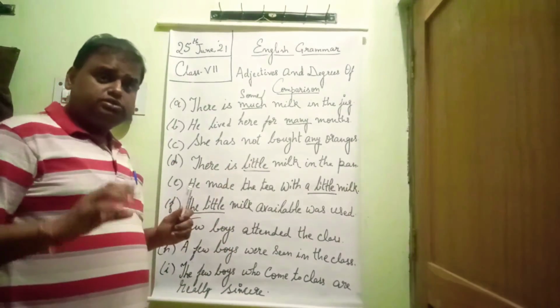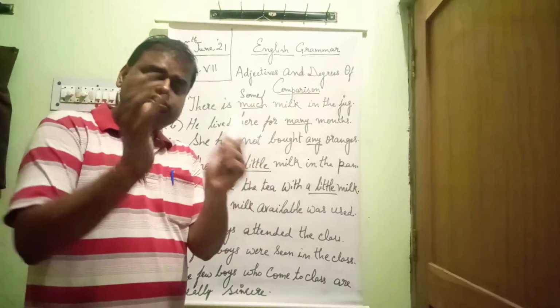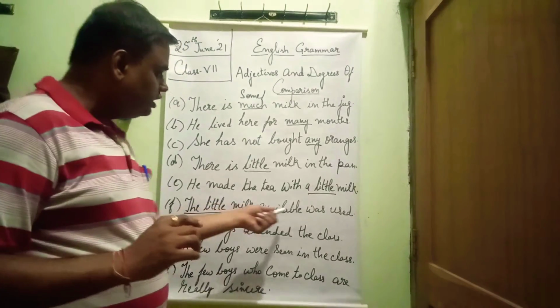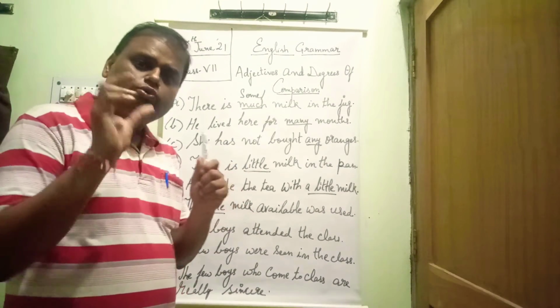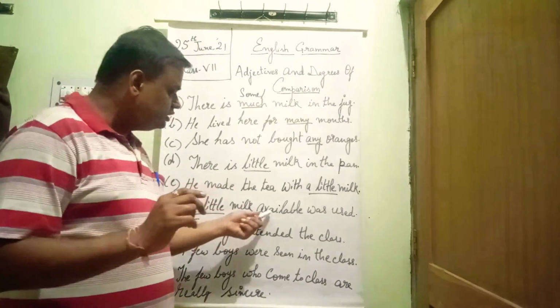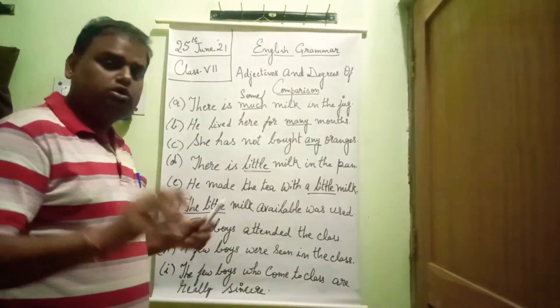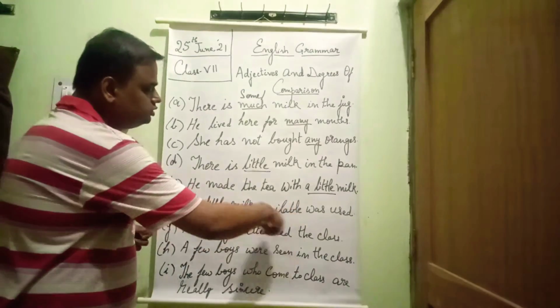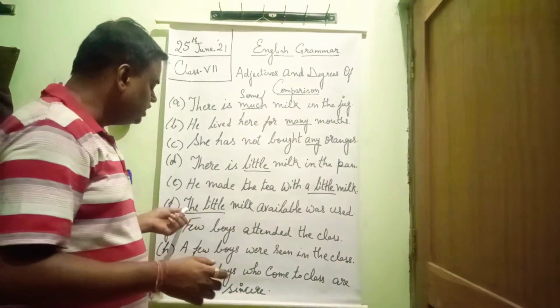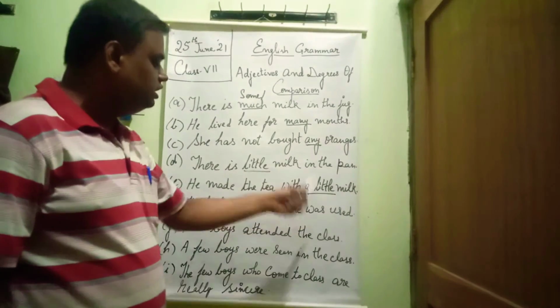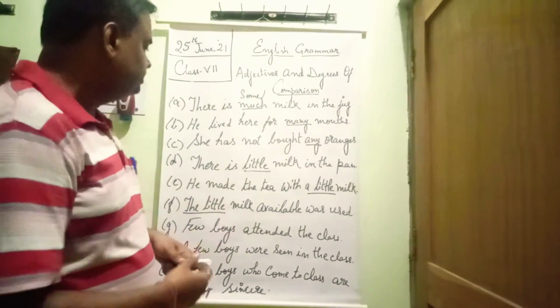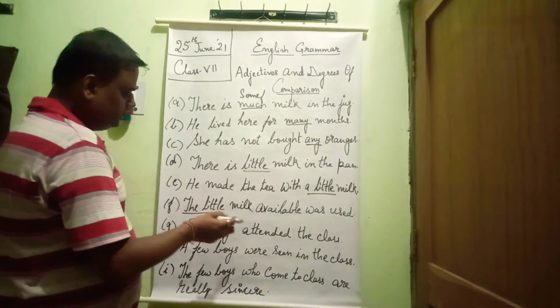And the little means थोड़ा ही लेकिन सब. The little milk available was used. थोड़ा ही milk जितना था available था, that was used. Means the whole of the milk was used. Although it was little, the whole of the milk was used. That is why I have written the little milk available was used. So this is the basic difference between little, a little and the little.